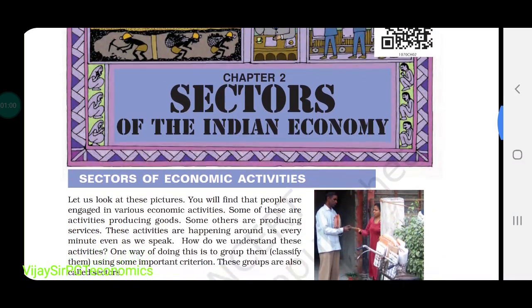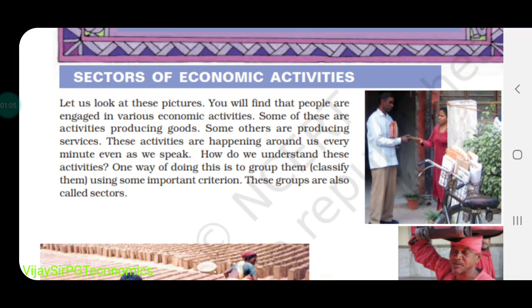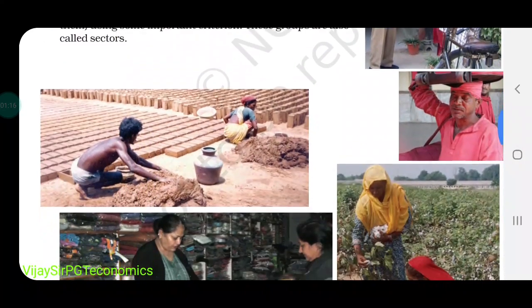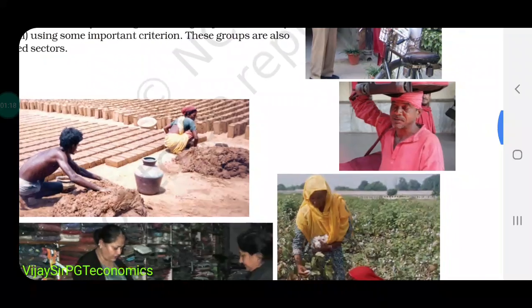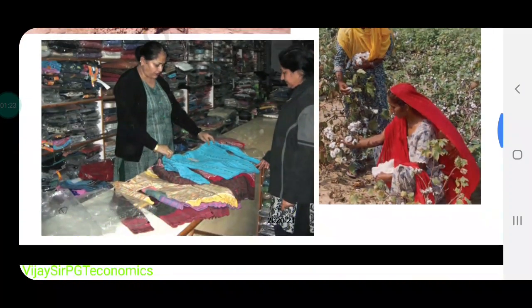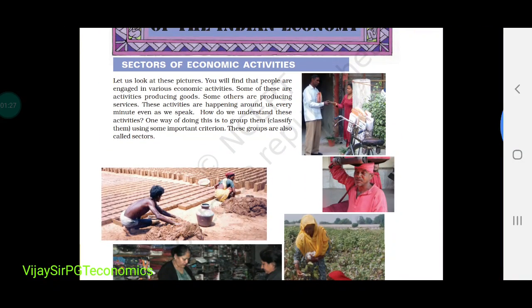Okay, sectors of the Indian economy. What are the sectors? See, sectors होते क्या हैं? Basically the sectors are the different groups of people who are engaged in different kinds of activities. Here you can see in this picture, one is a postman, another is a brickmaker, then the next is a coolie, then some are agriculture persons, some are shopkeepers. They are involved in different kinds of activities. So basically these groups of people are known as sectors.